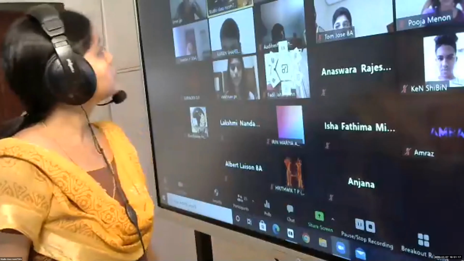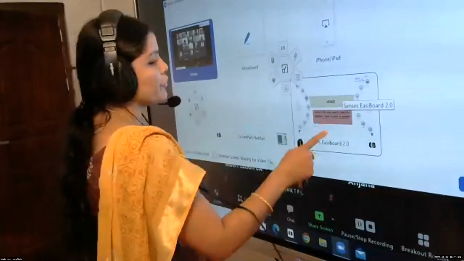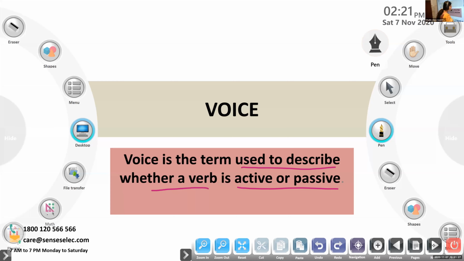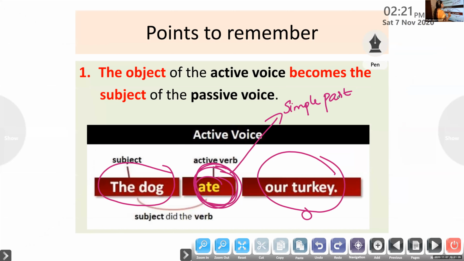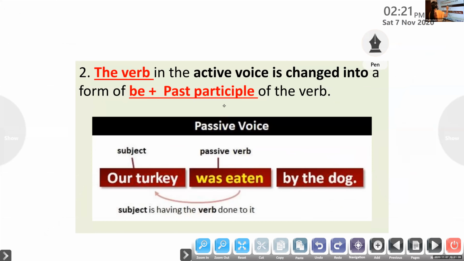Okay, so we are anyway ending this class by explaining this concept. I can tell you why I have used was, because ate is in simple past tense. So I should use the simple past be form. There are two be forms, was and were, that can be used.